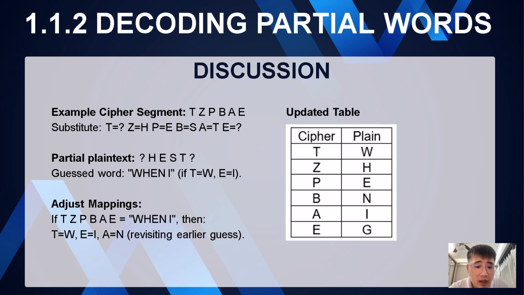At this stage, we look closely at the possible meaningful words or phrases, and the likely plaintext emerges as "when I", suggesting that T corresponds to W and E corresponds to I. With this insight, we revisit and adjust our earlier guesses to ensure accuracy. We finalize our updated cipher mappings as shown in the table here. T maps to W, Z to H, P to E, B to N, A to I, and E to G.